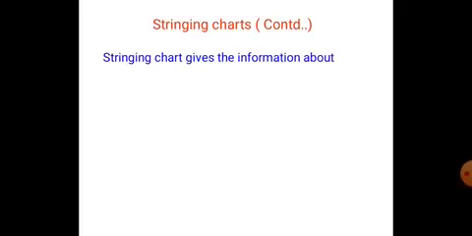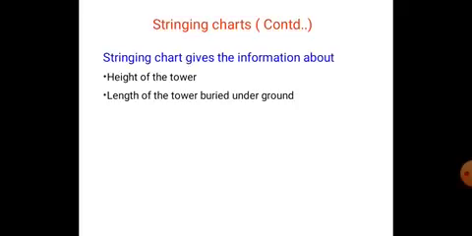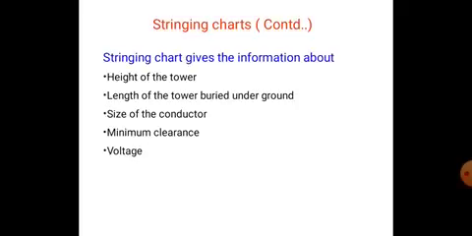The stringing chart gives the information about height of the tower and length of the tower, size of the conductor, the minimum clearance, the voltage, and the allowable span. These are the information we have to find in stringing charts. So in this class we discussed the disadvantages of loose spans, how to improve the loose span, and the need of a stringing chart.